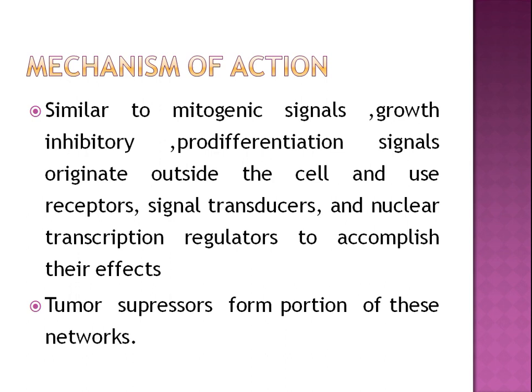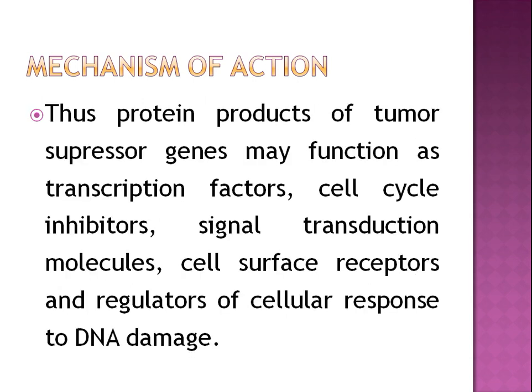Then tumor suppressors form a portion of these networks. Thus, the protein product of tumor suppressor genes may function as a transcription factor, a cell cycle inhibitor or signal transduction molecule, it may act as cell surface receptors and regulators of cellular response to DNA damage.